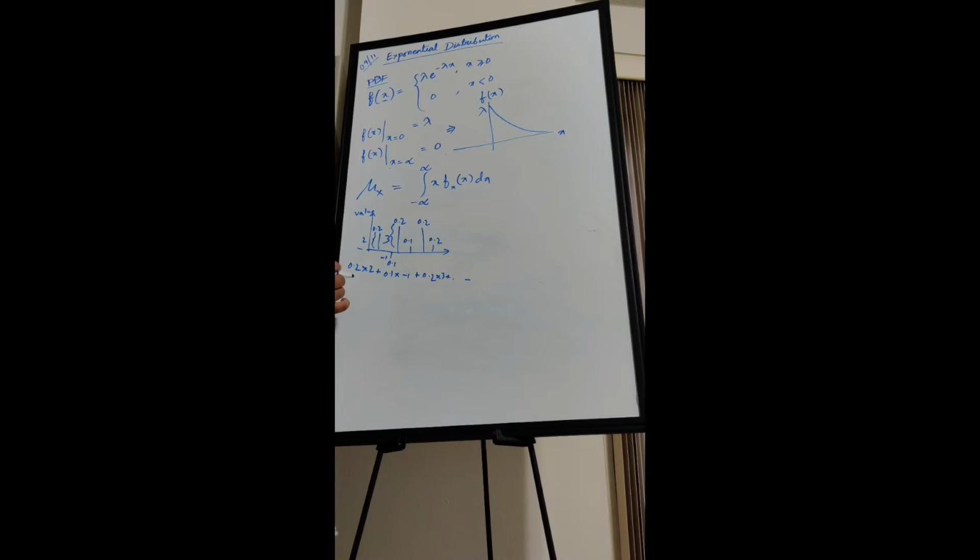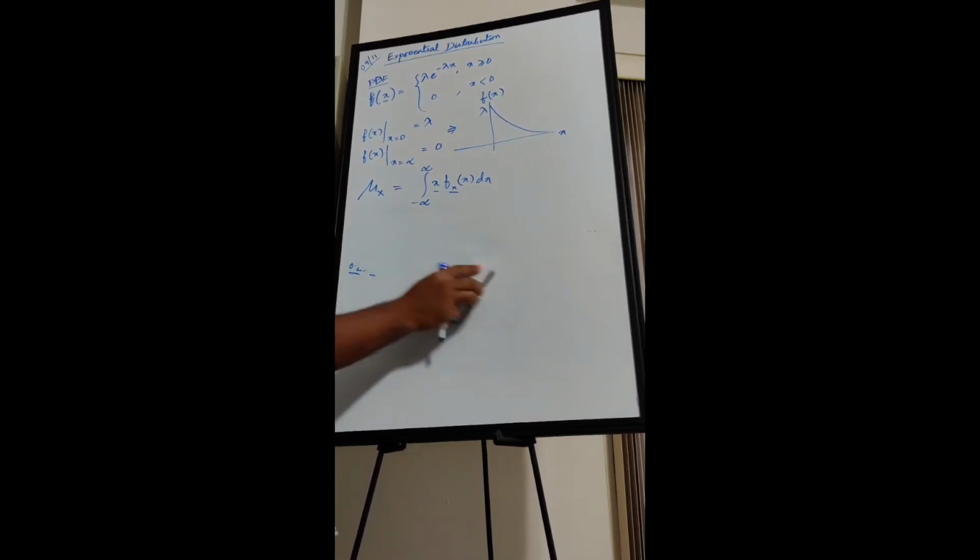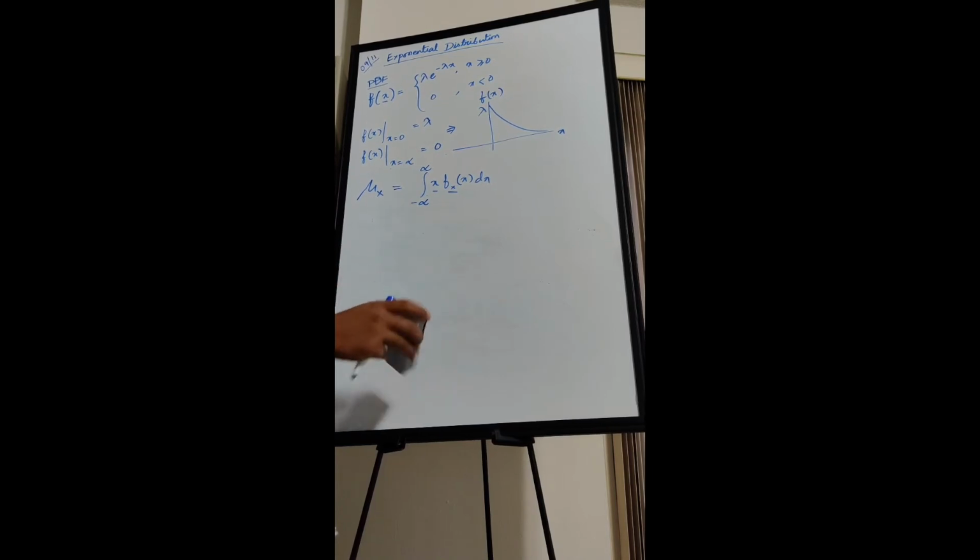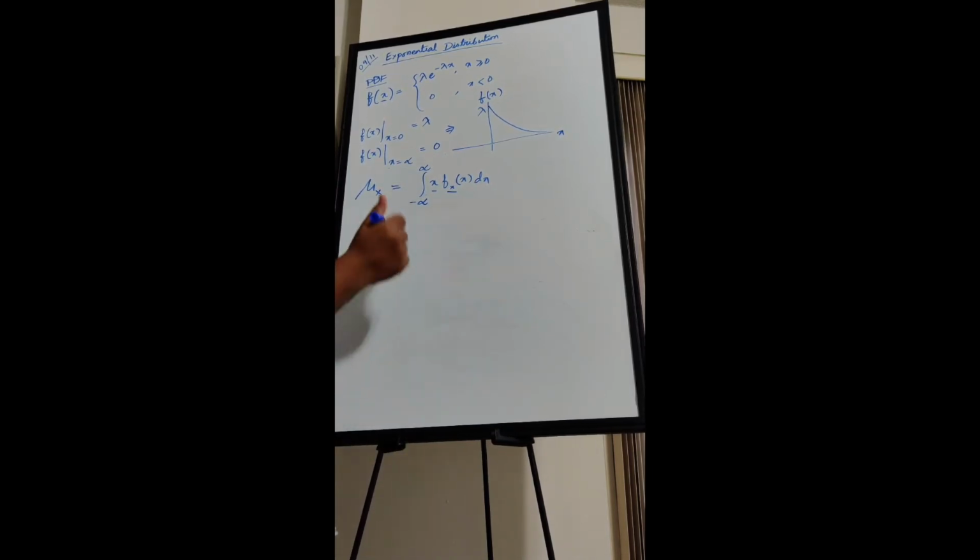So that means you are just summing over probability multiplied by the value. So here also you are doing the same thing, value multiplied by the probability. So this is the formula of mean for any continuous time random variable. Now I am not going to the derivation.